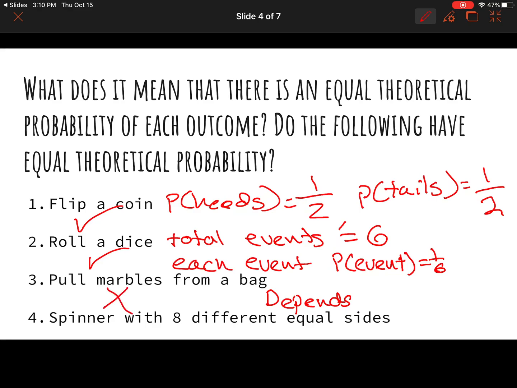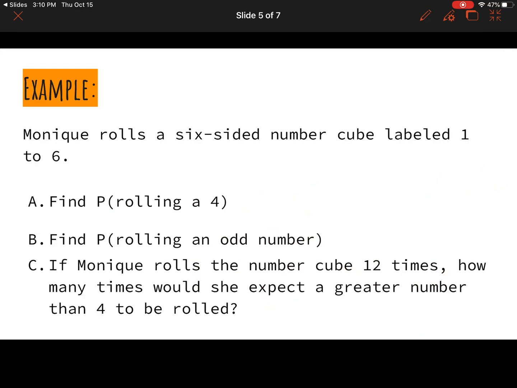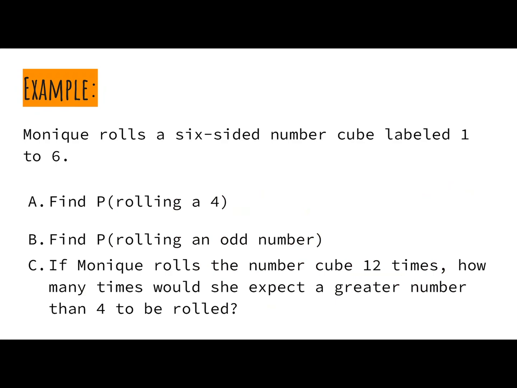So this one right here does not have equal theoretical probability all the time. And then spinning a spinner with 8 different equal sides, this one would also be a check, right? Because we would have a 1 in 8 chance of each side landing up, as long as these are 8 different equal sides. All right, let's get into an example here.